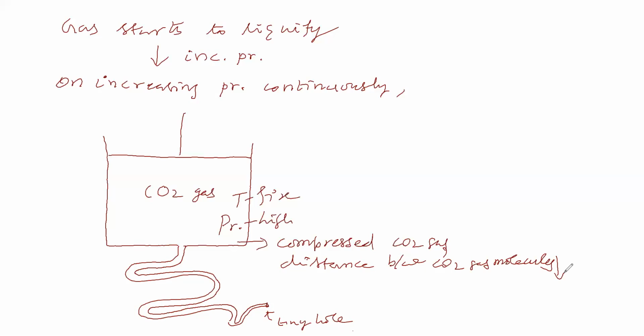So at that time, when it is compressed, between carbon dioxide gas molecules, is repulsion dominating, shall we say, or will attraction dominate? Compressed means it is forced to be present like this.